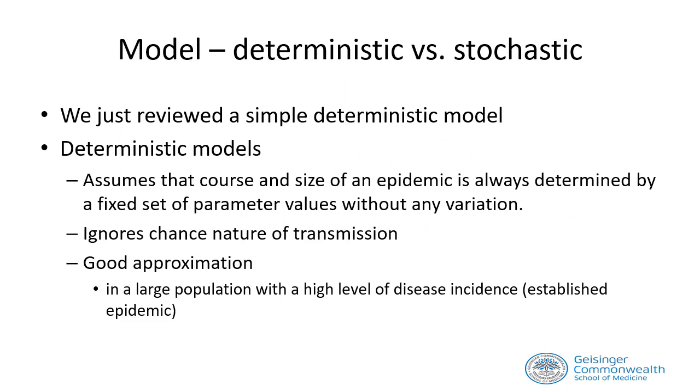So we just reviewed a simple deterministic compartmental model. Deterministic models assume that the course and the size of an epidemic is always determined by a fixed set of parameter values and there's no variation. So if the same epidemic happens again, we will have exactly the same outcome. It ignores the chance nature of transmission. A deterministic model is a good approximation of the transmission dynamics in a relatively large population with high levels of disease incidence.